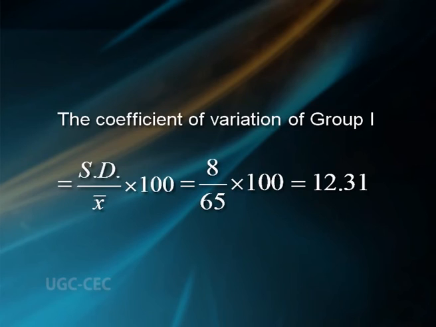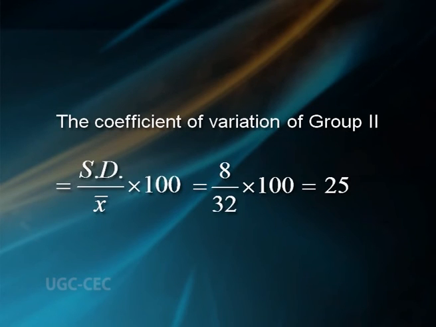Solution: the coefficient of variation of group 1, that is SD by x bar into 100, that is 8 by 65 into 100, that is 12.31. The coefficient of variation of group 2, SD by x bar into 100, that is 8 by 32 into 100, that is 25. Though the standard deviation of both the groups are same, the coefficient of variation is higher for group 2, hence group 2 with mean age 10 shows more variability.